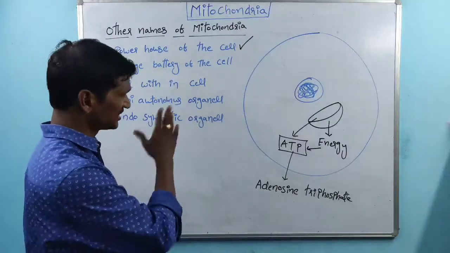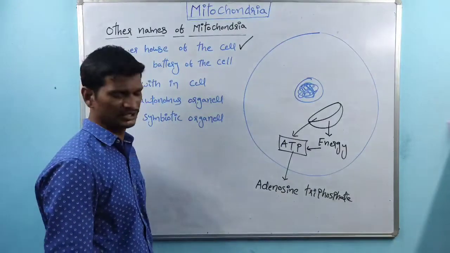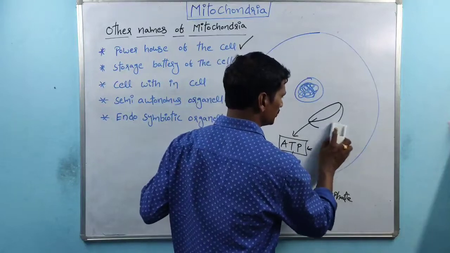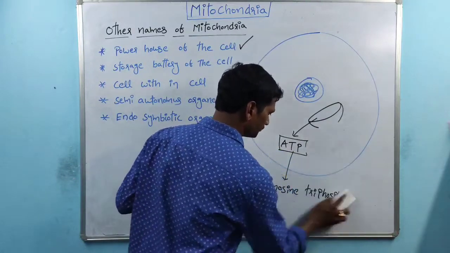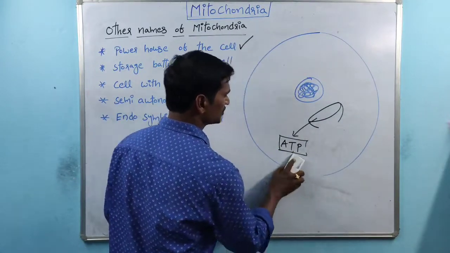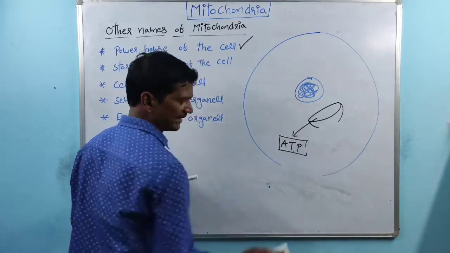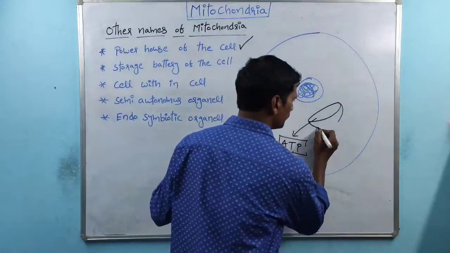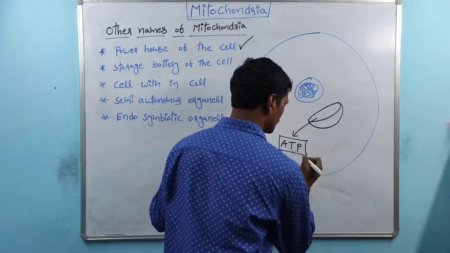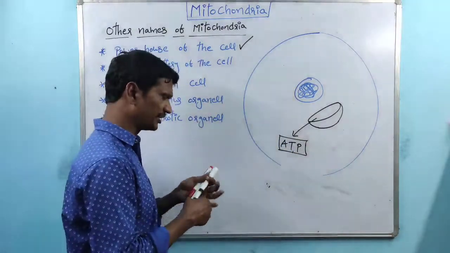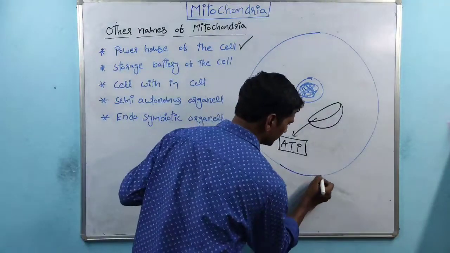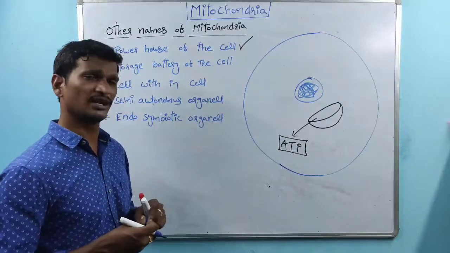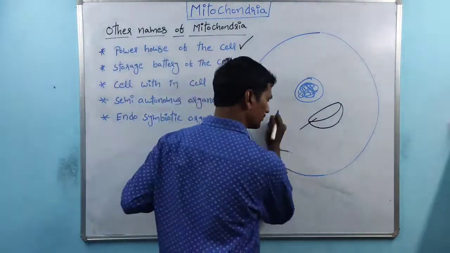And coming to the next one, cell within cell. Suppose this is one cell with a nucleus, and this is the mitochondria. Mitochondria produce energy in the form of ATP. If mitochondria do not produce ATP, what happens?